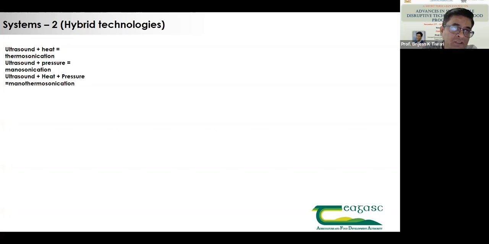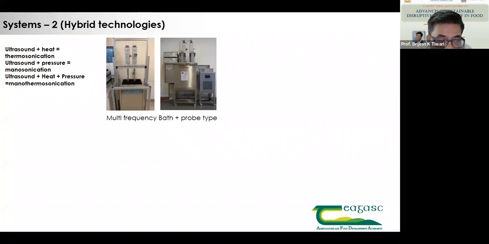Other types of combinations are when two-frequency ultrasound systems are used. For instance, if you remember this ultrasonic figure which I showed yesterday on a brining application, the system was operated with a two-probe system and a bath system, at specific frequencies. This is a normal bath system, and these are the two probe systems. This is a new configuration we just established.